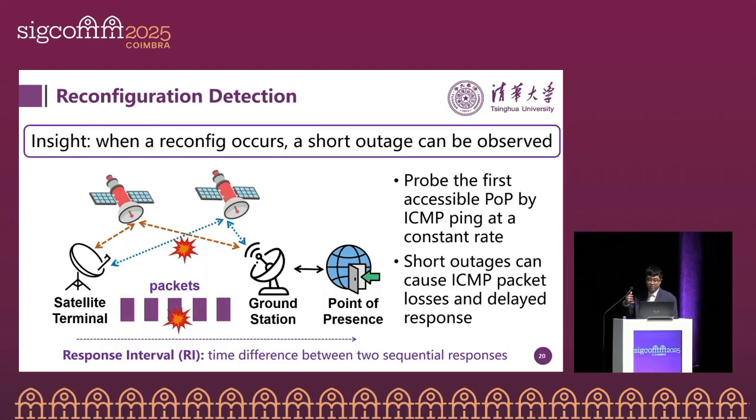Our reconfiguration detection approach is motivated by a key insight: when a reconfiguration occurs, an end-to-end connection can experience a brief outage. During this period, in-flight packets are either dropped or delivered to the receiver with significant delay. So here we have a metric we call response interval, that is the time difference between two consecutive responses.